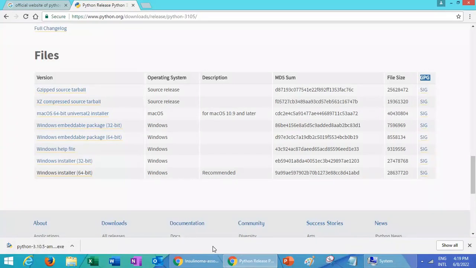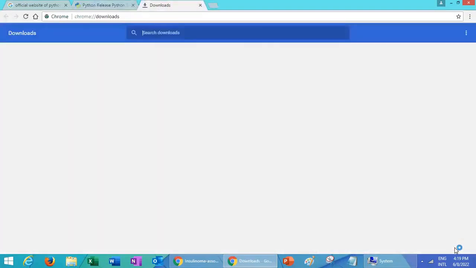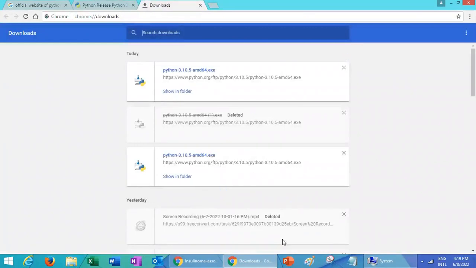Now let's move on to the final step, that is verification of Python setup file. There are two ways to verify the download. The first one is if I click on Show All, it opens a new window, that is download section of Chrome.